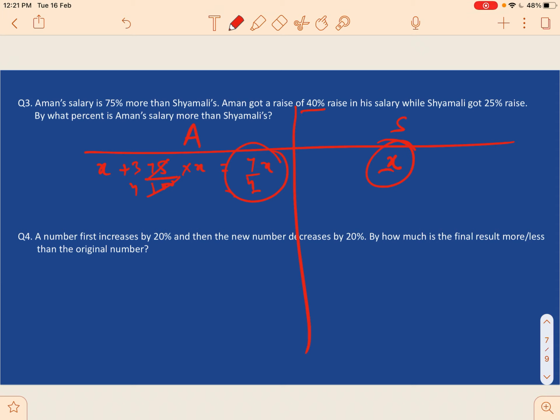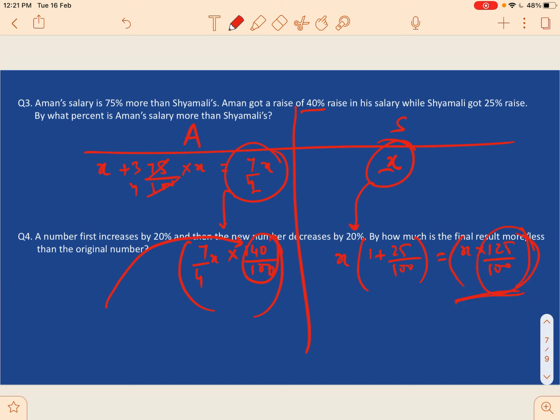Aman got a raise of 40%, so his new salary will be 7 by 4x into 140 by 100. It is a task for you to understand how I used 140 by 100. Shamli's salary increased by 25%, so it will be x into 1 plus 25 by 100, which is x into 125 by 100. Again, it's a task for you to understand how I wrote this.